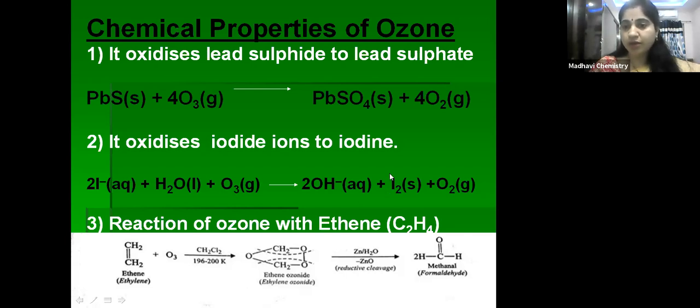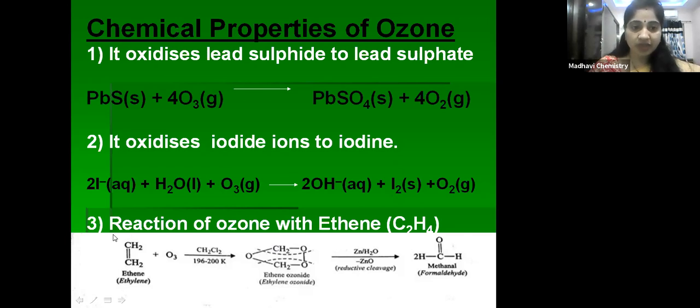So in I2, iodine, what is the oxidation state? 0, because for elements the oxidation state is 0, right? So -1 to 0, an increase in oxidation number. So O3 is an oxidizing agent. It oxidized iodide ion to iodine, right?